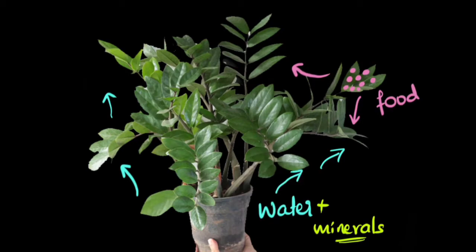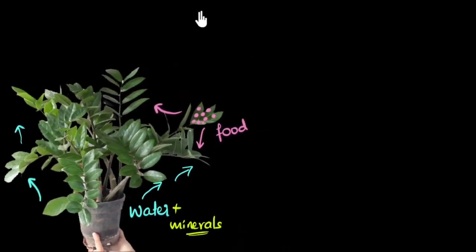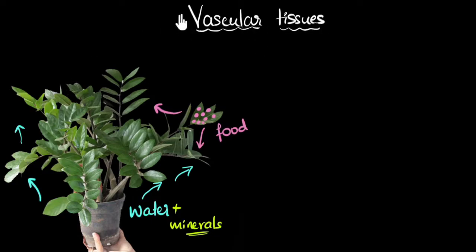And so eventually plants evolved these transport systems. Today they are called vascular tissues. So the transport systems evolved are called vascular tissues. And the word vascular means vessels. I like to think of them as pipes, so you can think of them as pipes. So a piping system through which they can move the food and water all around their body.